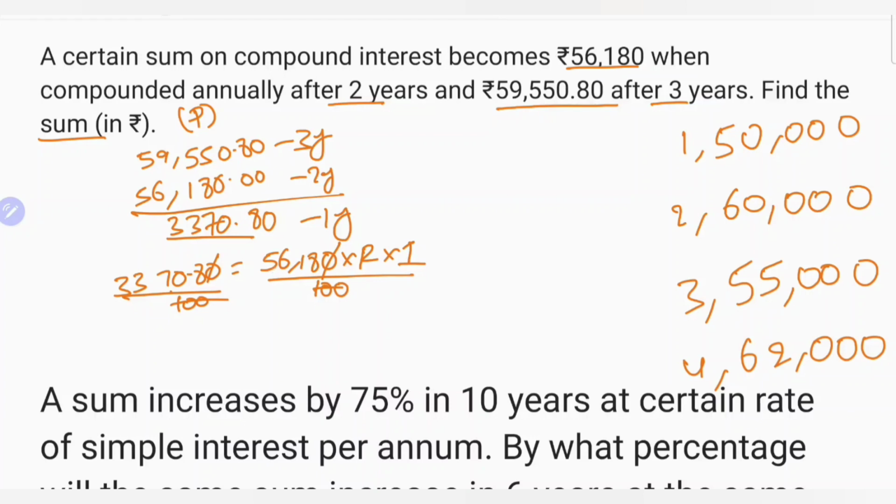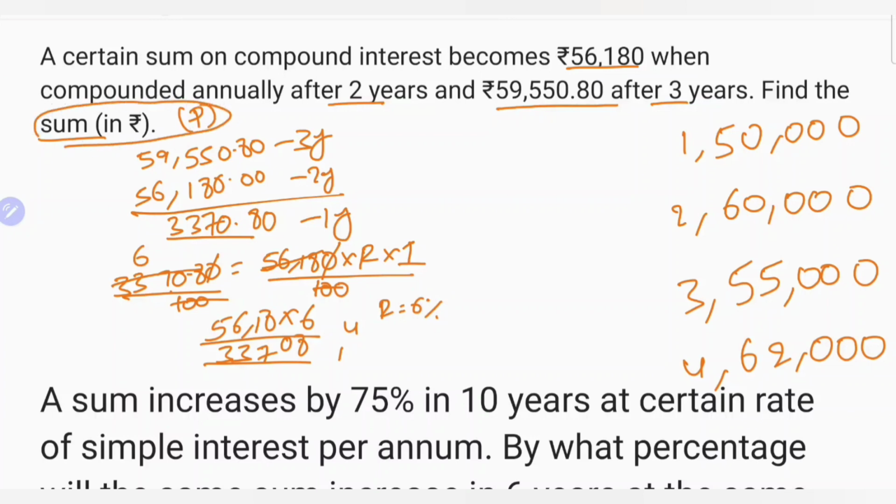It is nearly 5,500. Let us assume it is 33. 5 can be 30 how many times? 6 times. So here I can guess the calculation. 5618 into 6, 4, 10, 7 3, exactly cancelled. Here rate of interest is 6%. We have to find the principal. That means